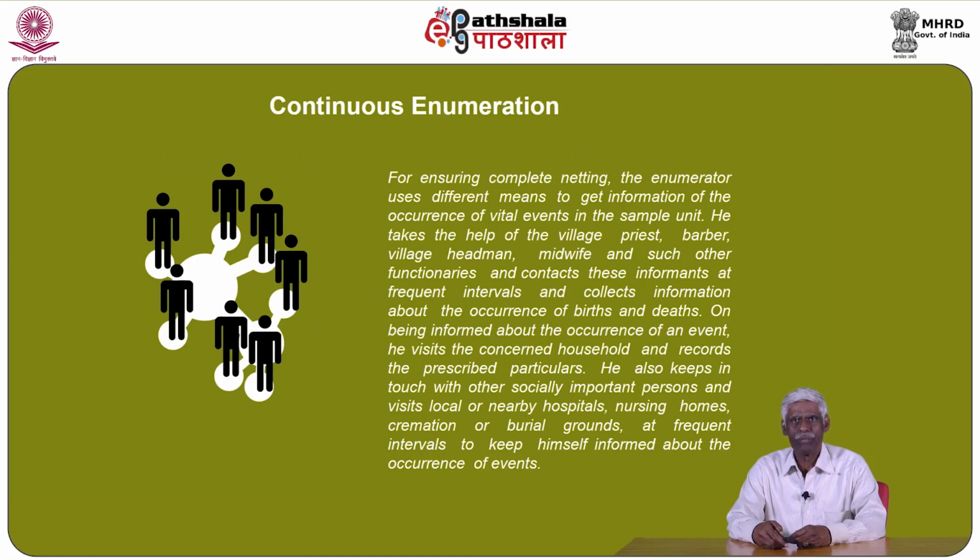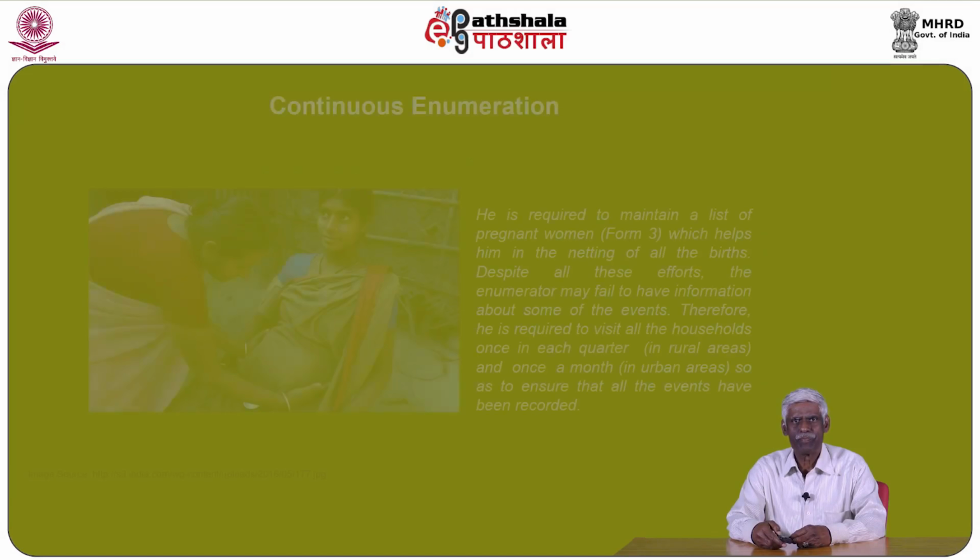On being informed about the occurrence of an event, he visits the concerned household and records the prescribed particulars. He also keeps in touch with other socially important persons and visits local or nearby hospitals, nursing homes, cremation, or burial grounds at frequent intervals to keep himself informed about the occurrence of events.